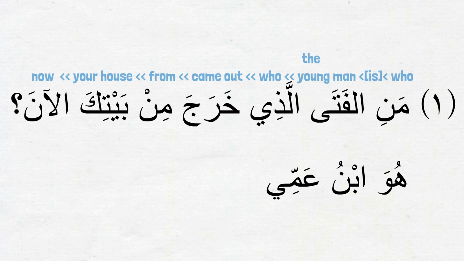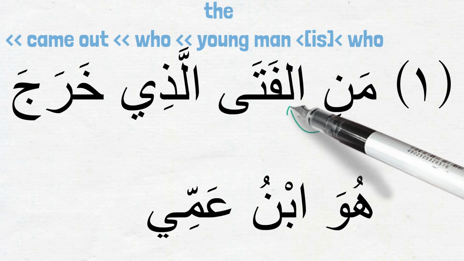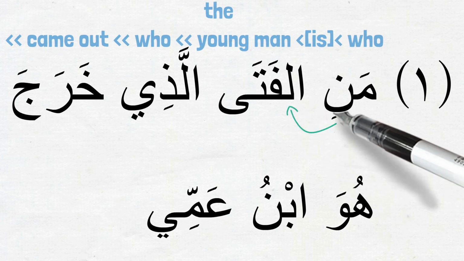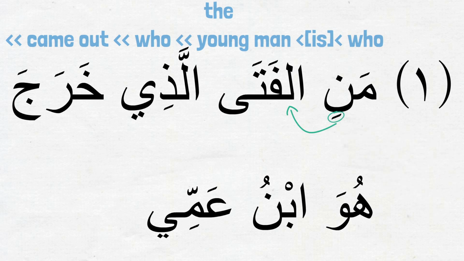There are a few things to pay attention to in this sentence. The first one is, notice how the ism man is connected to al-fata in speech. The noon of man is getting a helper kasra to be able to jump from this noon to the second lam of al-fata. That is why we are reading them together as manil fata. This is the same phonetic adjustment that we talked about in the last episode.